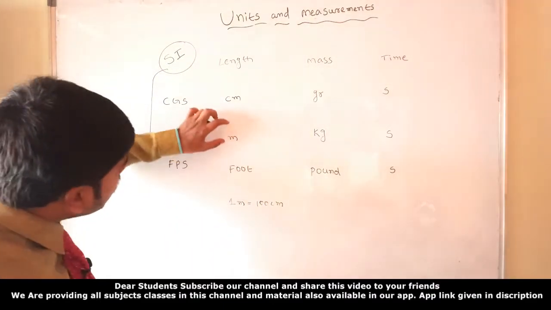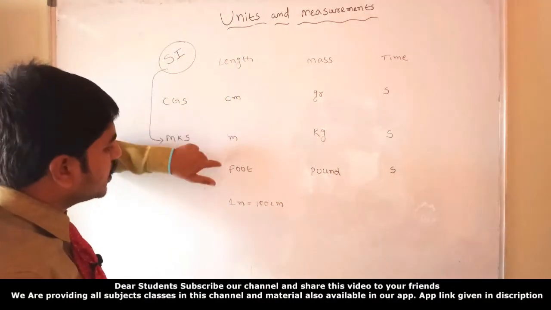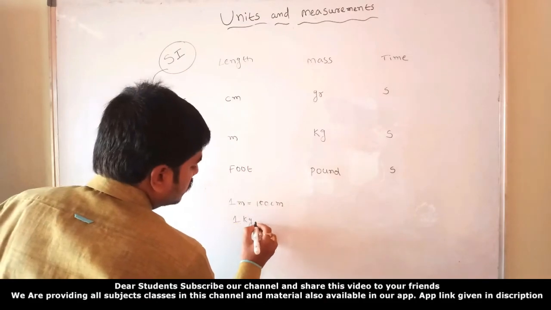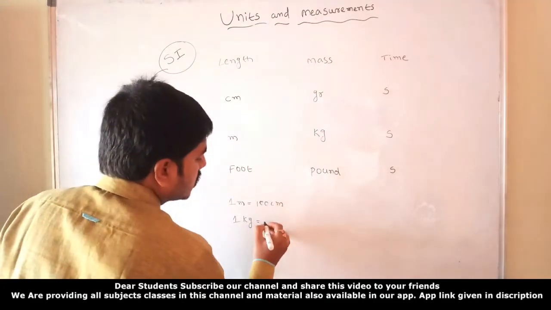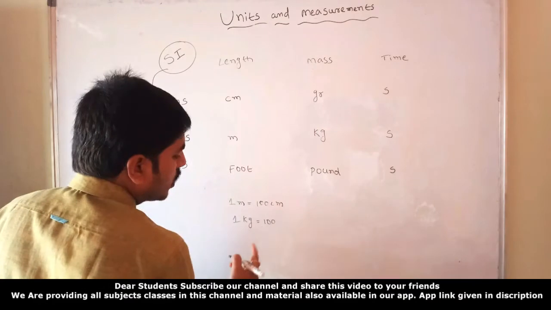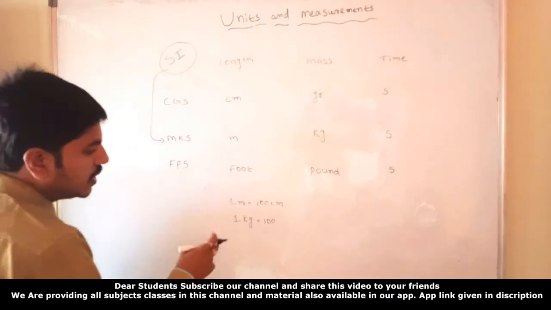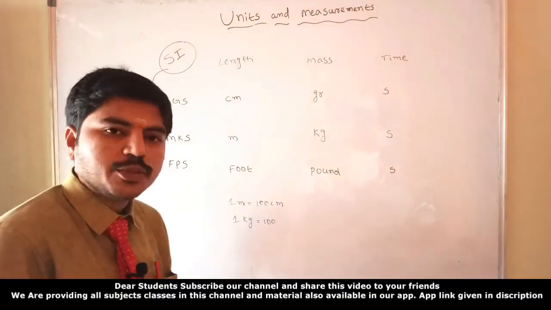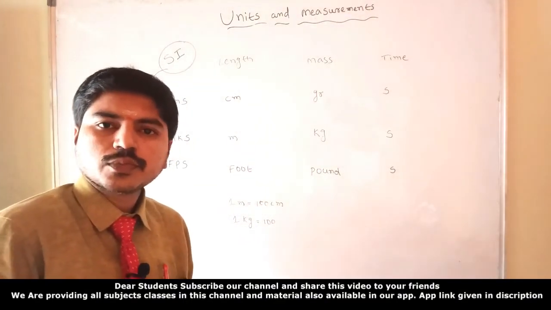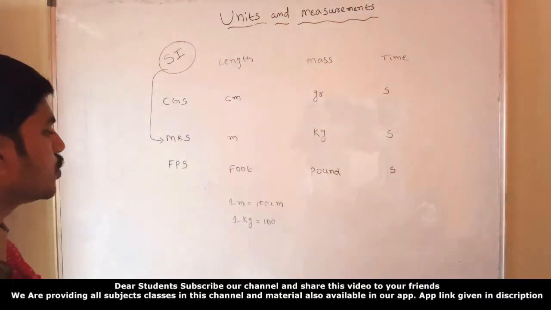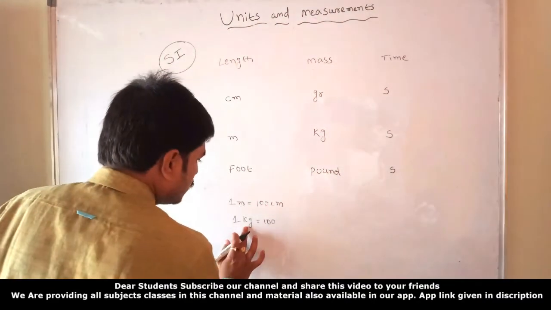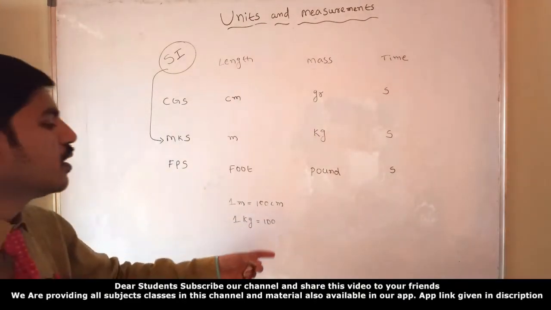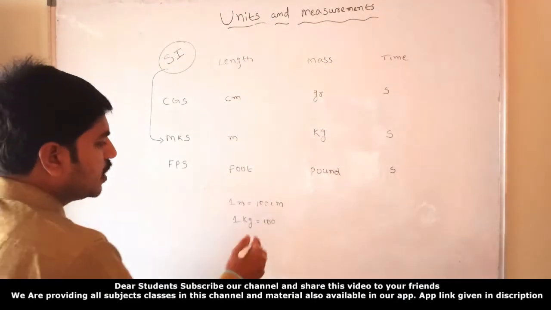They gave the conversion: 1 meter equals 100 centimeters. 1 kilogram equals how many grams? 1000 grams.